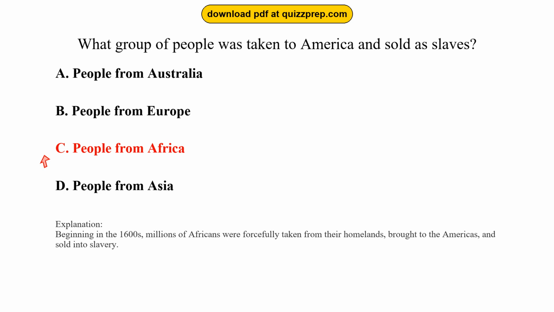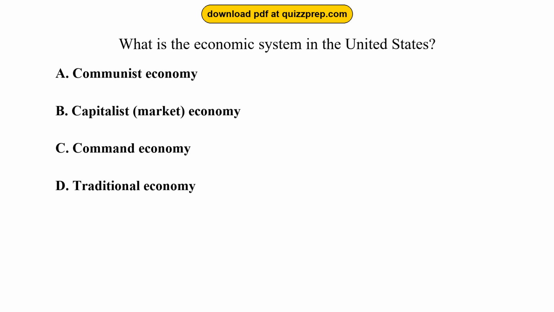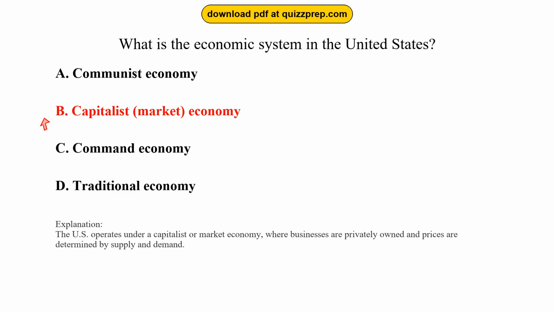Question 56. What is the economic system in the United States? Option A, communist economy. Option B, capitalist, market, economy. Option C, command economy. Option D, traditional economy. The correct answer is option B, capitalist, market, economy. The U.S. operates under a capitalist or market economy, where businesses are privately owned and prices are determined by supply and demand.